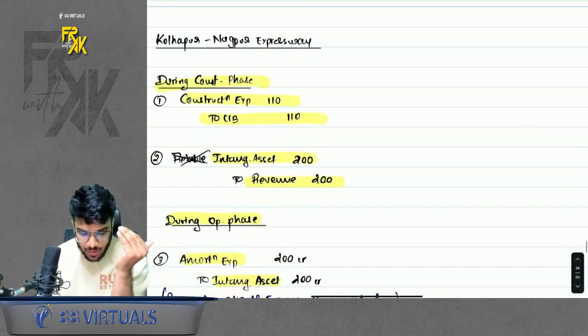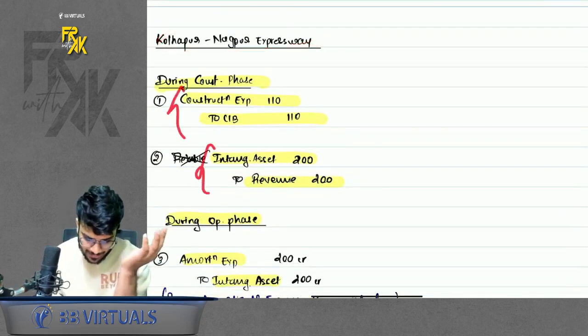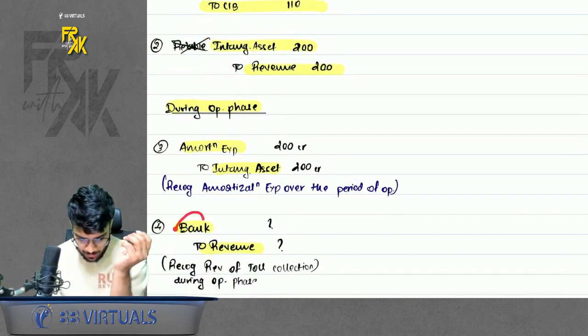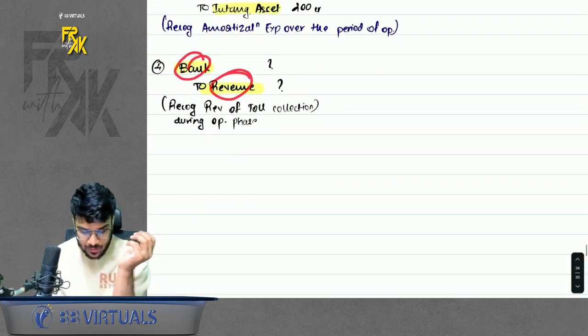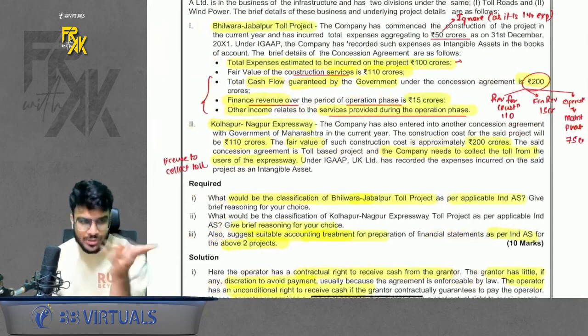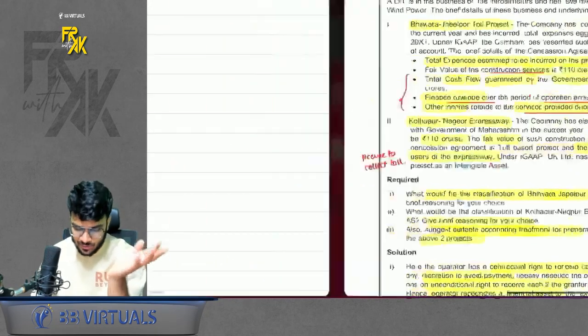What you will receive for maintenance, book in the operation phase. Book the interest income and book the money received. In the second expressway, you are going to receive an intangible. So book an intangible, book the expense, amortize the intangible, and whatever money you collect from toll, you book bank to revenue. Here, the question says toll collection money was missing, so that is why we use a question mark here. So I just gave an overview of this question. Of course, do self practice of it as well.